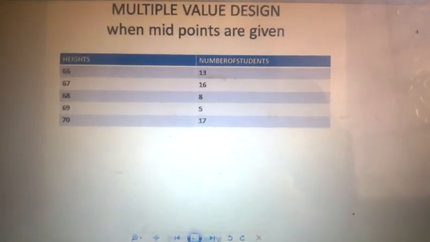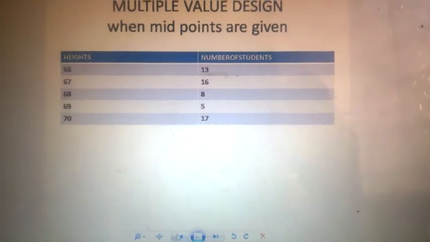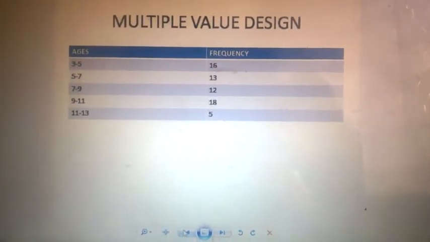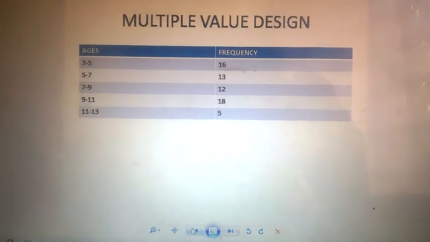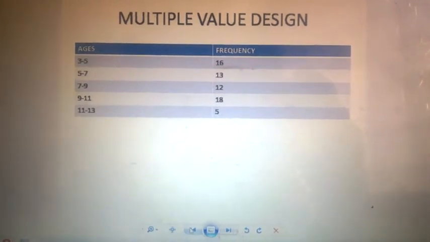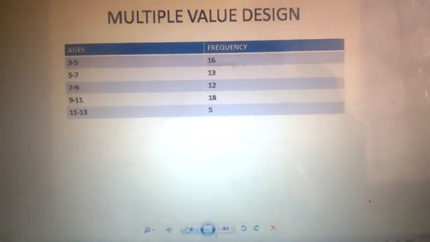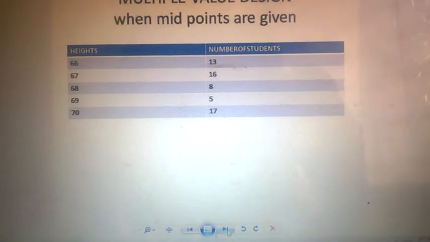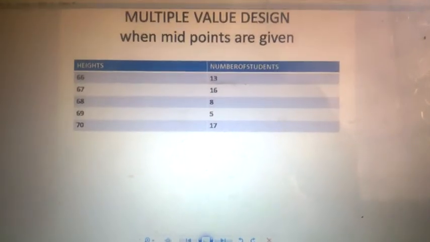Multiple value design when midpoints are given. Now there are two types of multiple value design. Number one was when a range of values are given. These are the class limits. Now these are the class boundaries because they are precise. 3 to 5, 5 to 7, 7 to 9, 9 to 11. Here you are given class boundaries, and in this case number 2, these classes are expressed by midpoints.